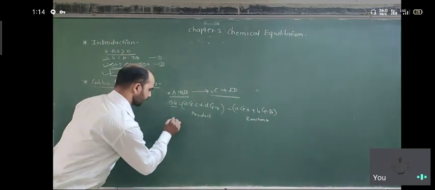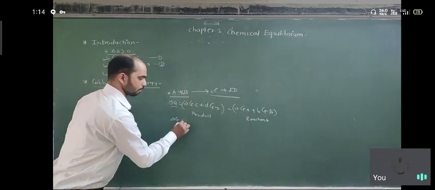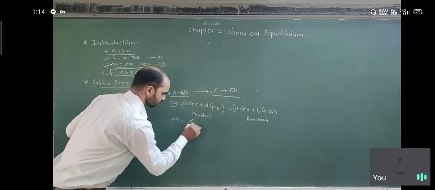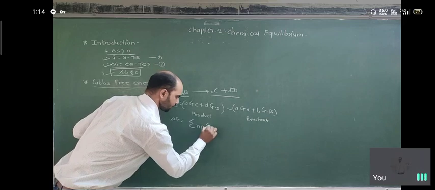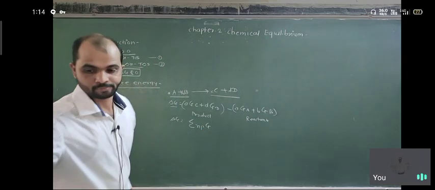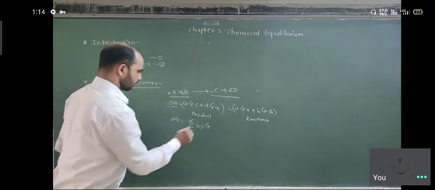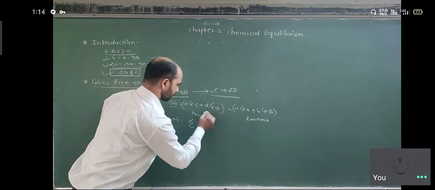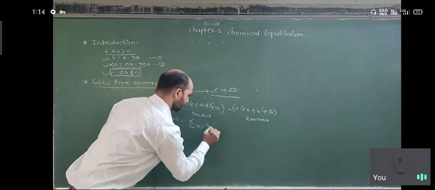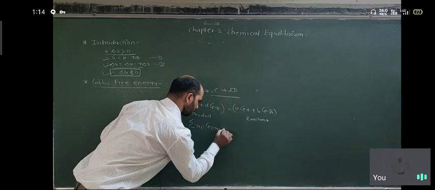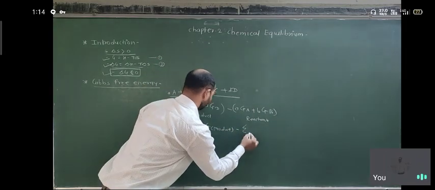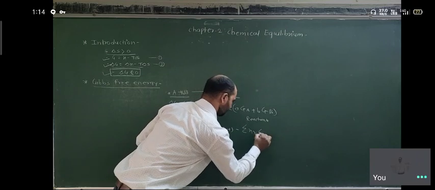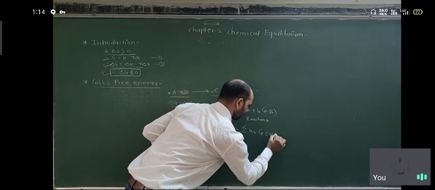This equation we represent in another form. Delta G is equal to the sum of n_P G of product minus the sum of n_R G of reactant.